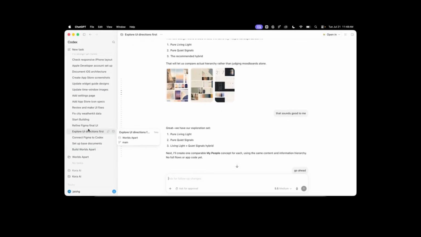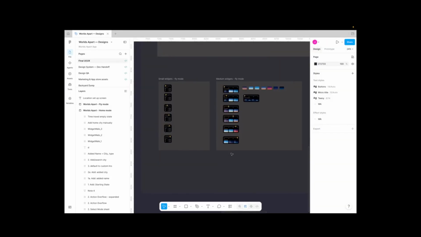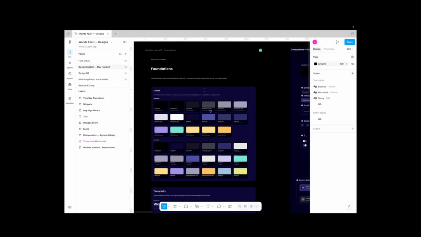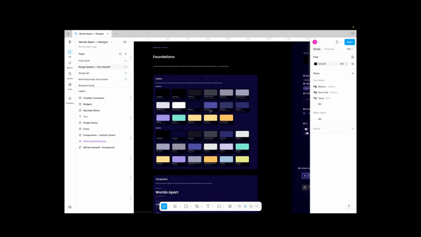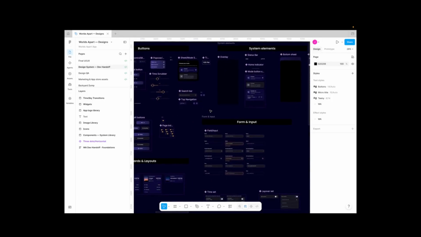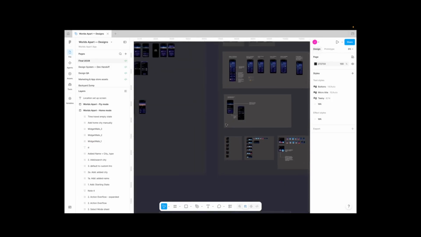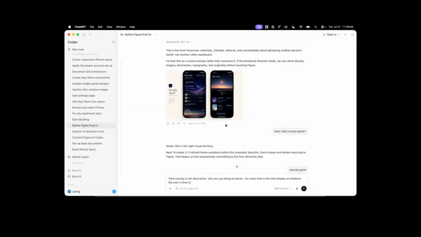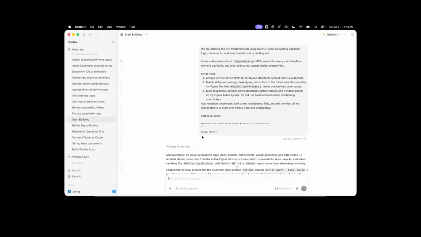We also explored UI directions a bit in Codex, post which Codex was my actual doing partner on Figma. I'm a designer with no background in coding whatsoever. So Codex was able to work with my system, take my base screens, and create fantastic dev handoff variables and foundations with component sets and the whole shebang. It was then able to take my components and update some of the final screens and designs that we had, and take everything from Figma and start building using the MCP servers. All of that was executed flawlessly.